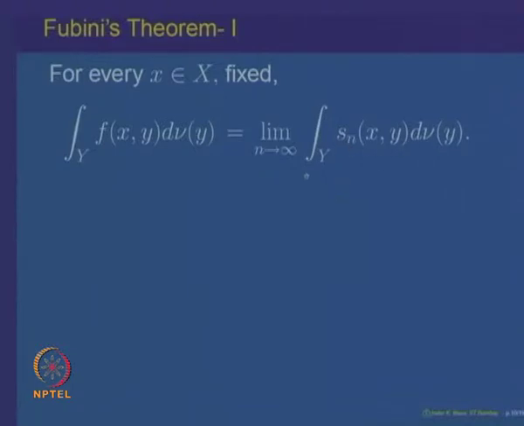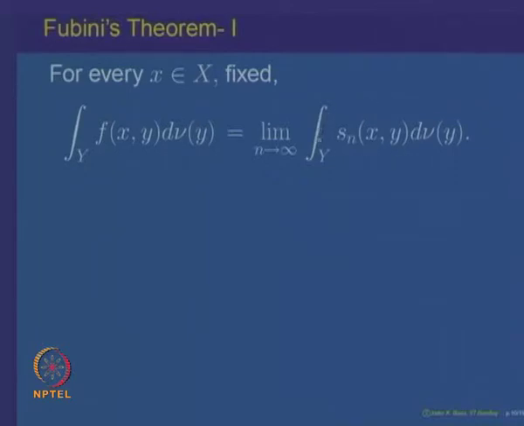And this equality also says that the right hand side, treated as a function of x, converges to this integral. By the fact that the required result holds for non-negative simple measurable functions, the integral of S n with respect to y is a measurable function of x. So, here we are using step 2.